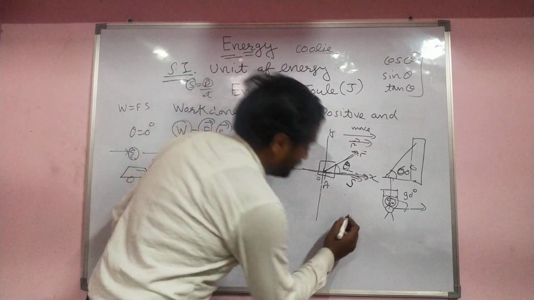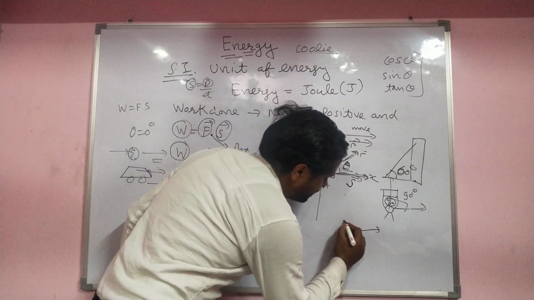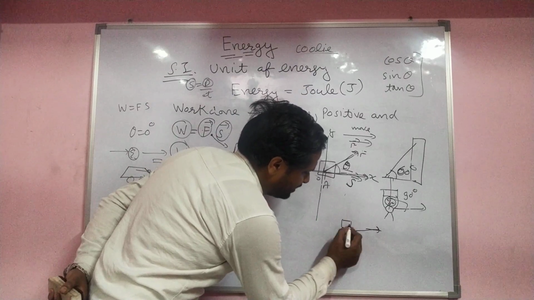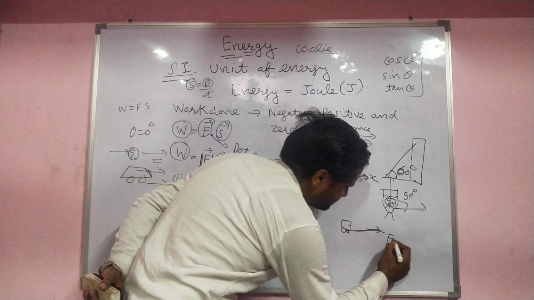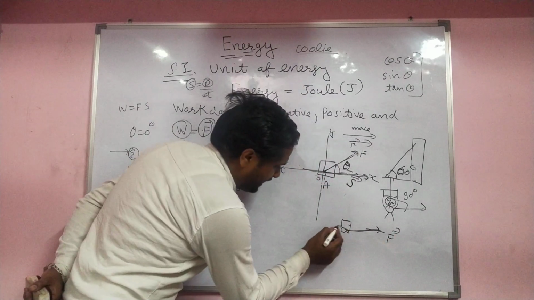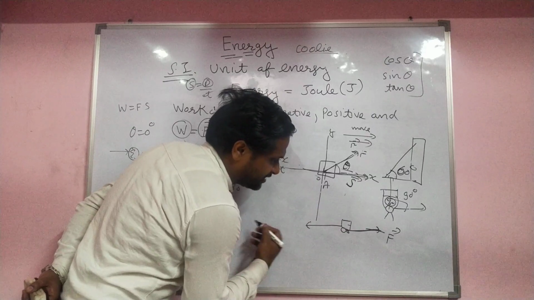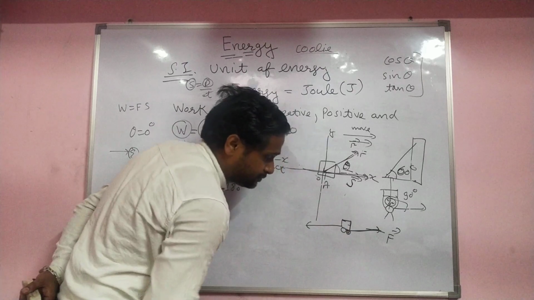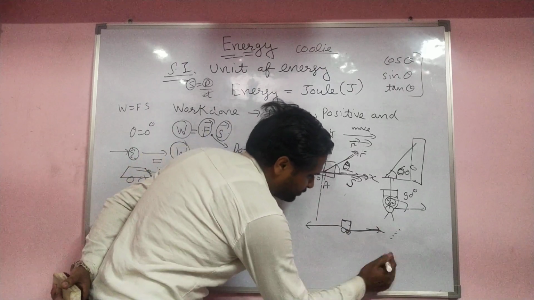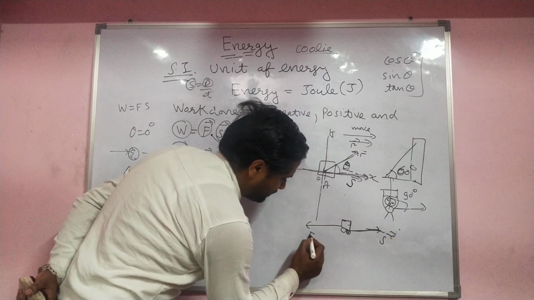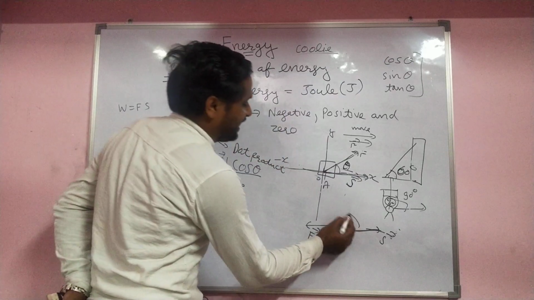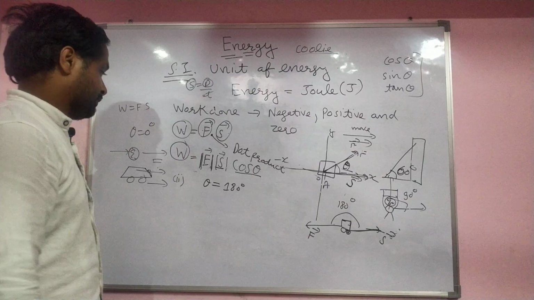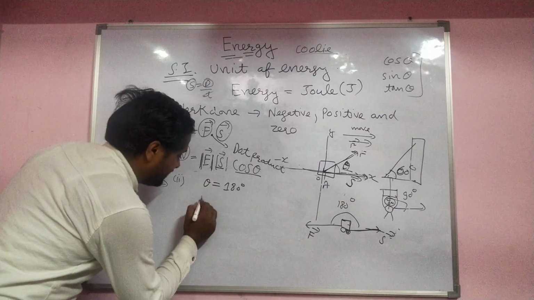For example, when you apply force on the car in this direction, but then apply the brake in the reverse direction, the car's speed decreases. So the displacement is on this side, but the force is applied on the opposite side, and the angle between them is 180 degrees.